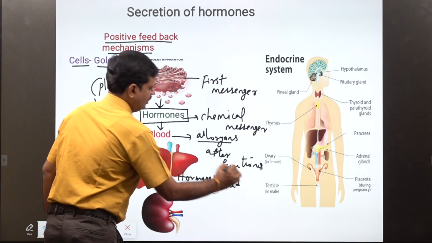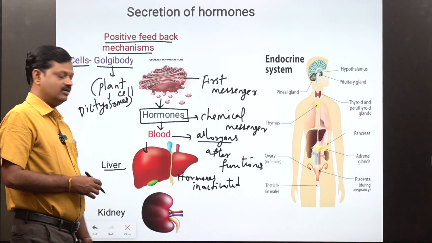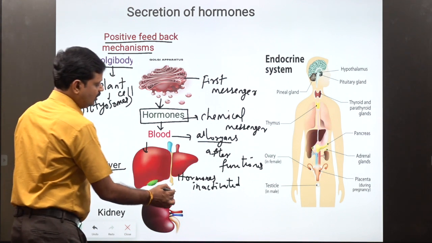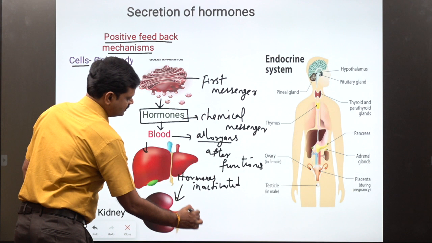All hormones are inactivated in the liver after their functions, then the inactivated hormones are transported into the kidney and excreted.